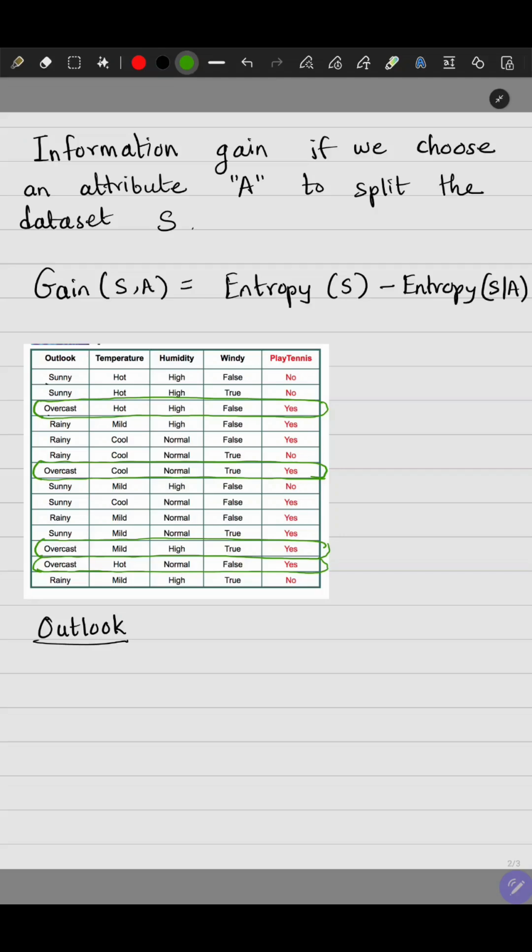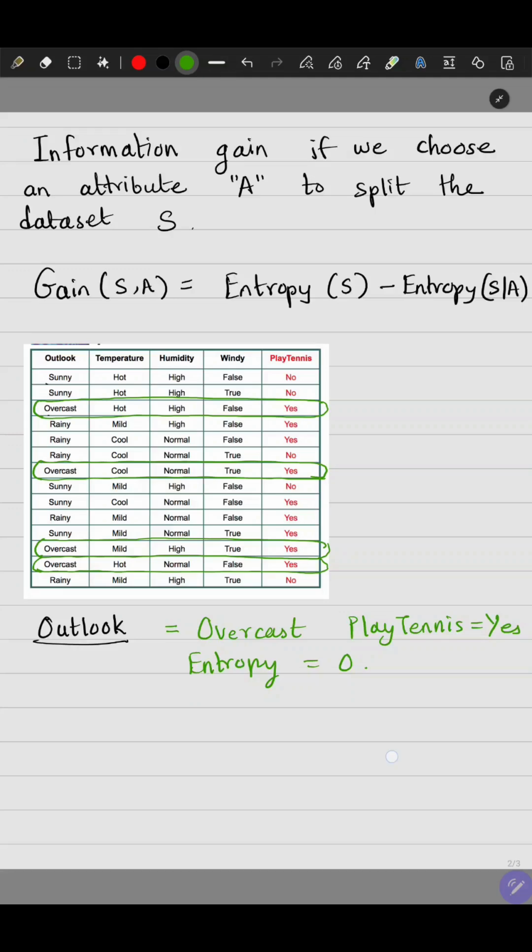Okay, so you can say that this is a pure node. So when outlook is equal to overcast, the play tennis class label is always equal to yes. Now we are only considering the subset which is induced by taking the outlook equal to overcast, and in this particular subset, you can see that all the labels are yes. Therefore, entropy is equal to 0. Okay, this node is pure. There is no uncertainty left. So I can simply say that if the outlook is overcast, then the person does go out to play tennis.